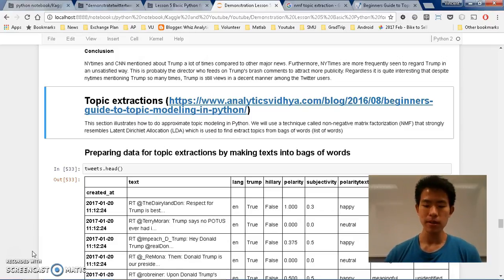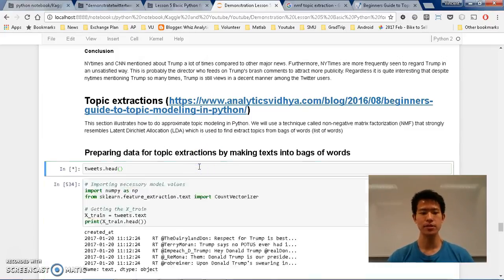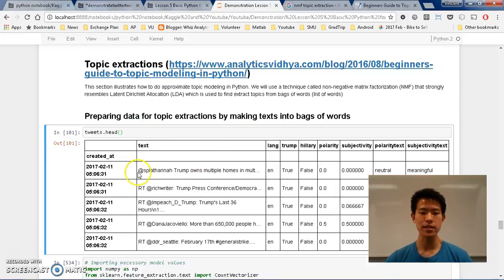But first of all, what is topic extraction? Basically, based on the text here, we want to find out the topics of the day that people usually talk about.